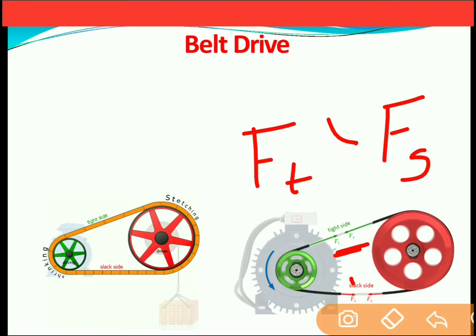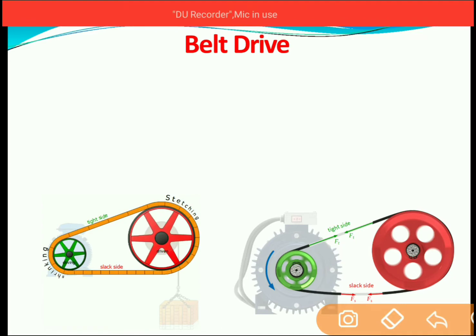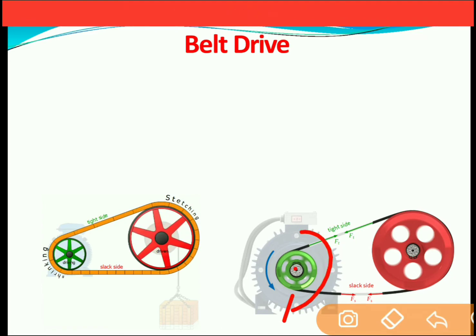Now this tensile force will be greater on the tight side as compared to that of the slack side. So this point is very important in case of belt drive. However, one more point you need to understand is that when this driving pulley rotates in the clockwise direction, the lower end is considered as the tight side and the upper end will be considered as the slack side.